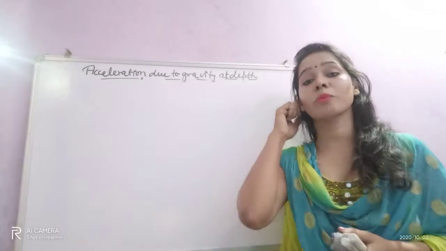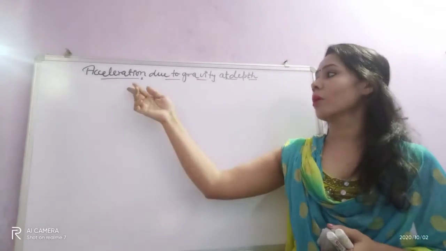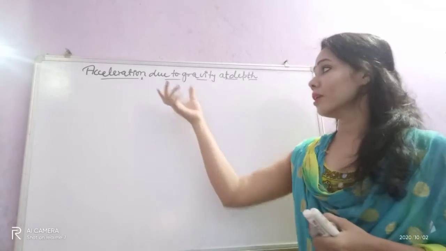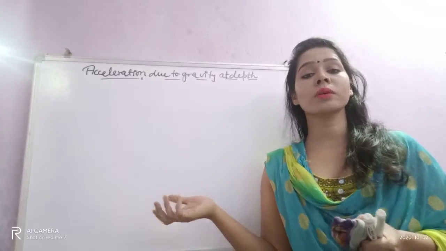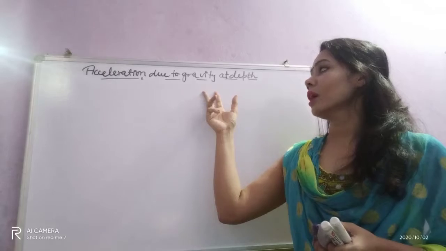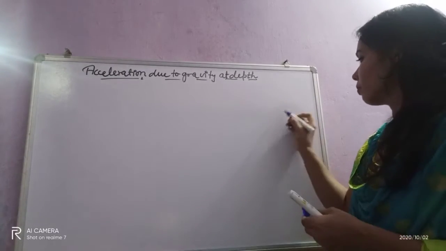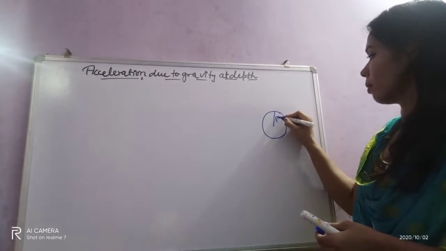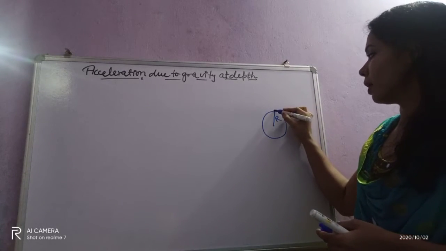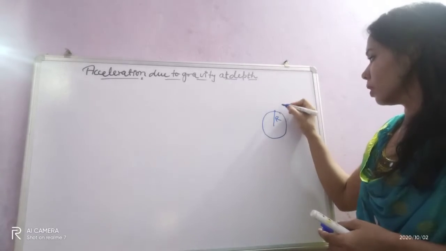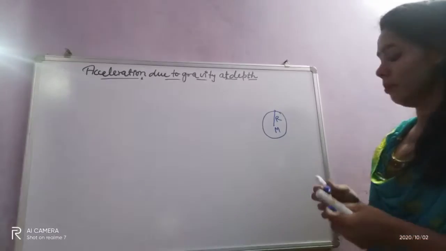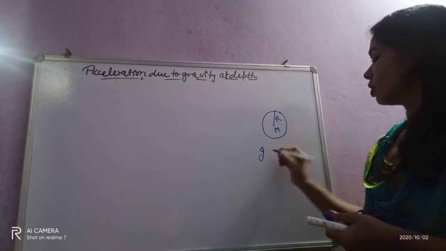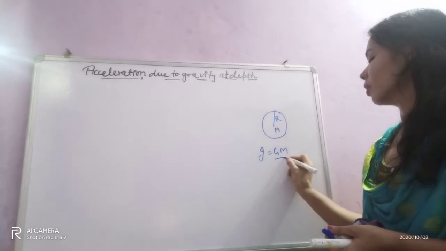In this video, I'm going to discuss acceleration due to gravity at a certain depth. We have already studied the acceleration due to gravity at the Earth's surface. If the radius of Earth is capital R and the mass of the Earth is capital M, then acceleration due to gravity on Earth's surface is g equals GM by R square.